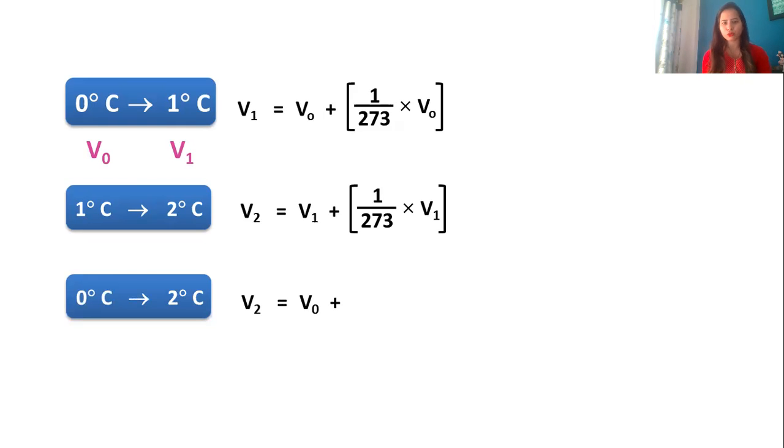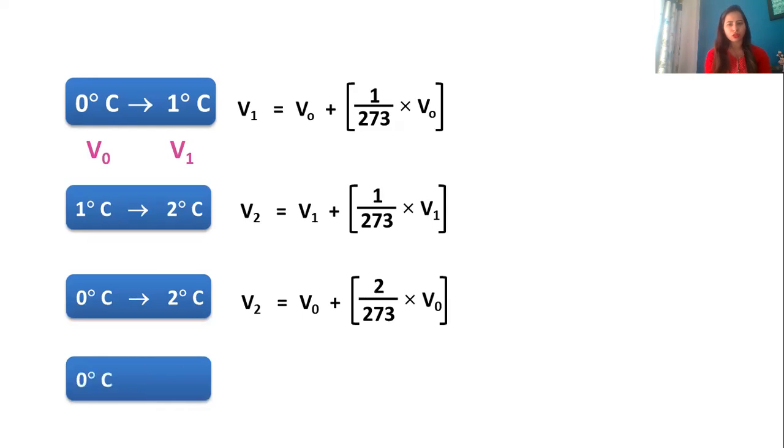Will it be 1 upon 273 into V0? No. You can see 0 to 2 degrees Celsius, the change in volume will depend on the 2 degree rise. For every degree rise, it was 1 upon 273. So for the change in temperature of 2 degrees Celsius, instead of 1, we are going to write 2.